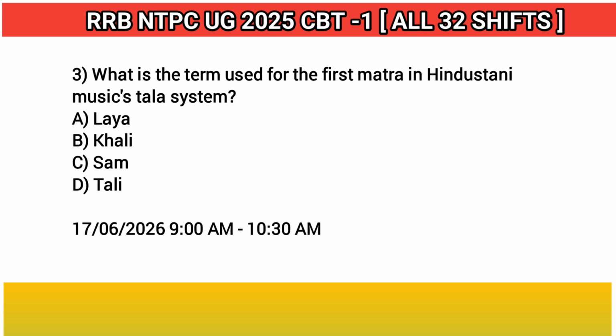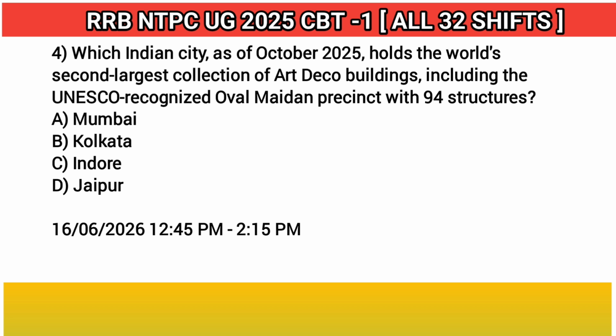3. What is the term used for the first matra in Hindustani music's Tala system? Answer: C. Sam. 4. Which Indian city, as of October 2025, holds the world's second largest collection of Art Deco buildings, including the UNESCO-recognized Oval Maidan Precinct with 94 structures? Answer: A. Mumbai.